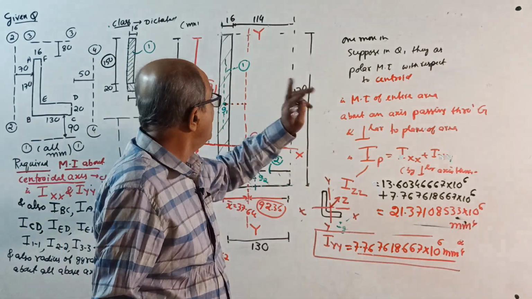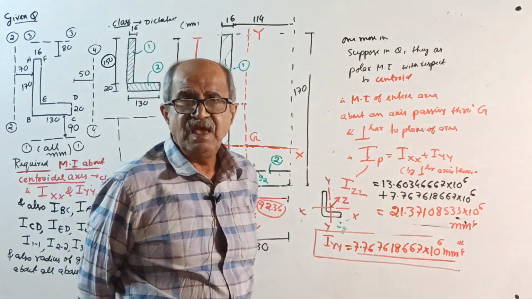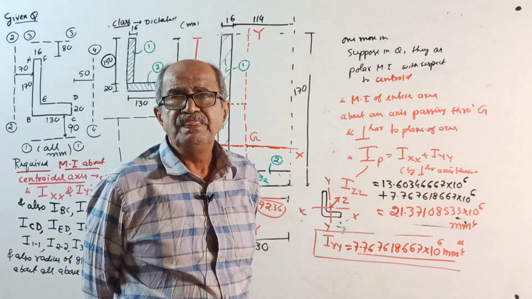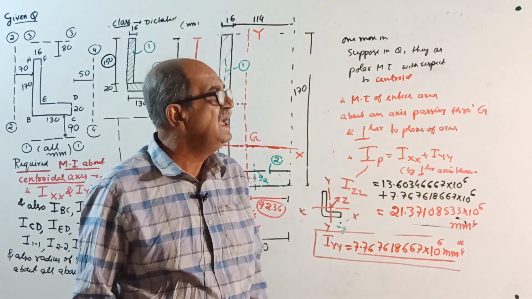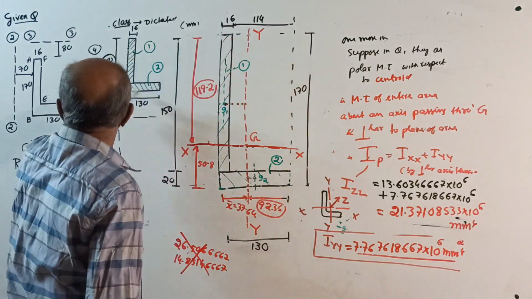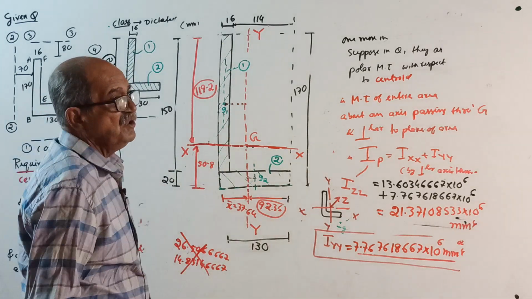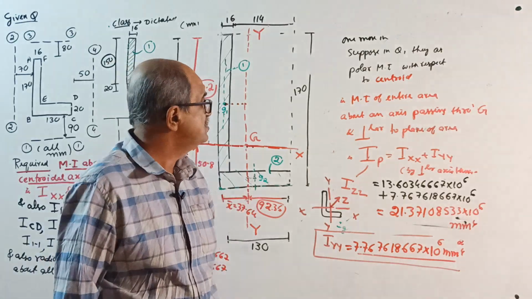So what is most important for structural engineering, we covered. Even from the exam point of view, 99% of questions will be on the centroidal axis. Very rarely they will ask to find I about some other axis. Usually centroidal axes are the most critical.